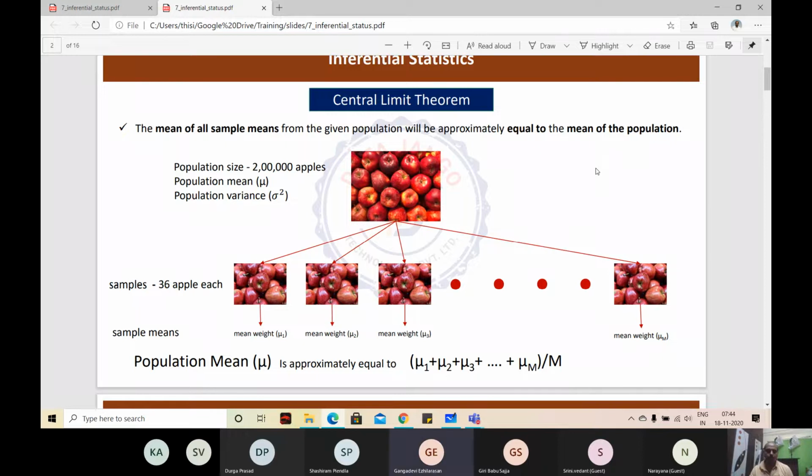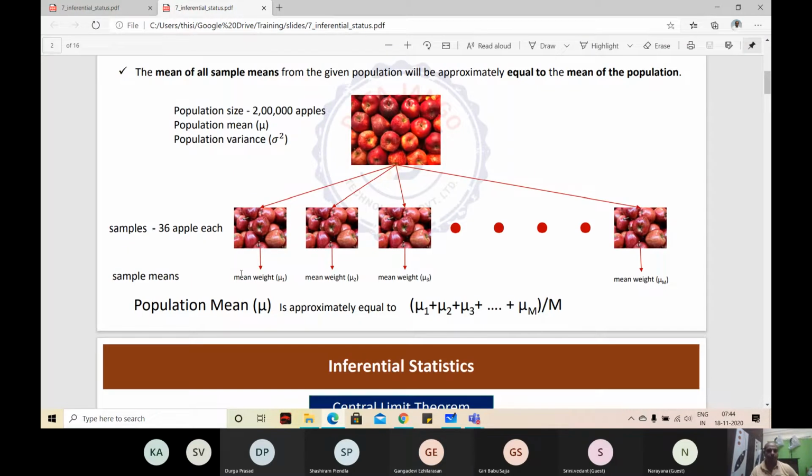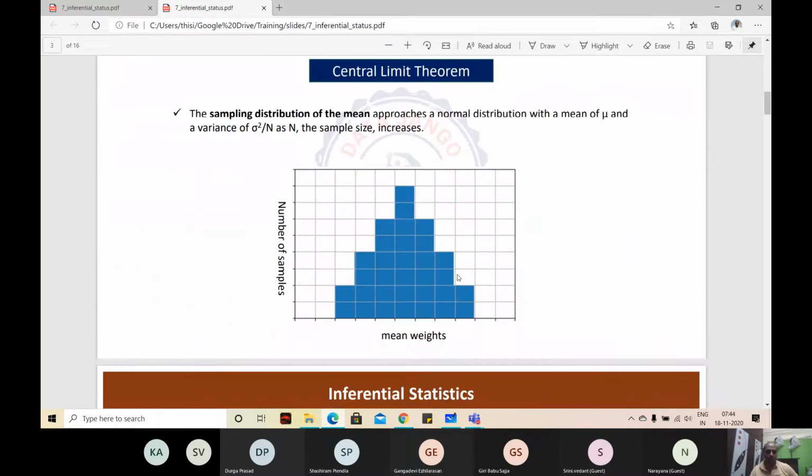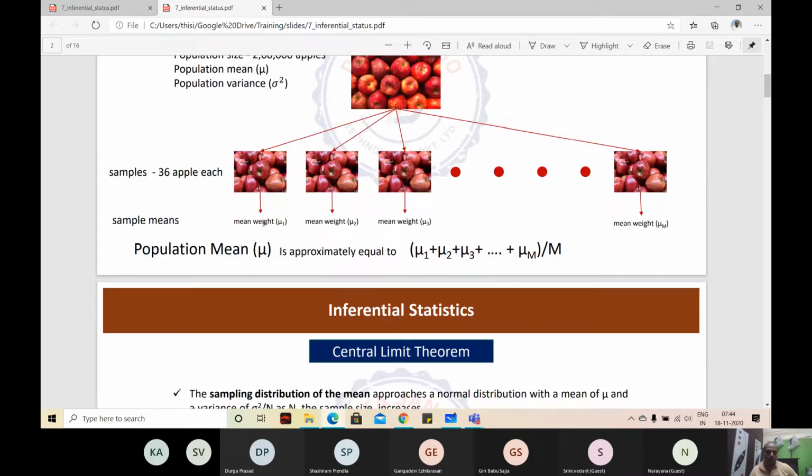No, sir. This is called a sampling distribution. Whatever means you are actually looking at, if you try to plot it as a bar graph, we call that the sampling distribution of means. So there is mean mu1, right? Mu1 may be 10.